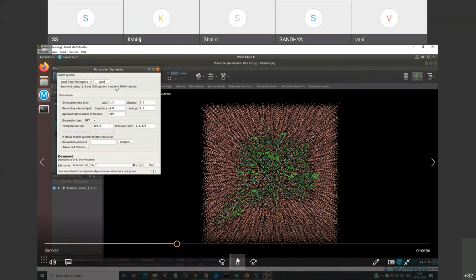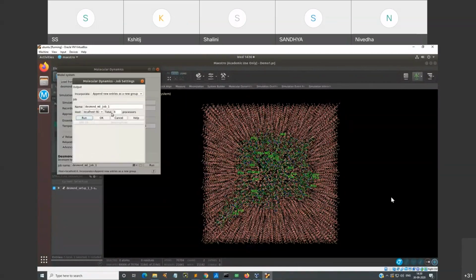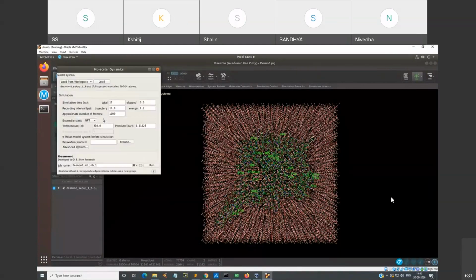And then you are running your biomolecule for simulation with ensemble. So over here the ensemble class is NPT, and also the relaxation protocol, if you want you can choose yours, or if not you can use the default parameters and assign the number of processors which you want your MD simulation of your protein molecule to use: 4, 6, 2.